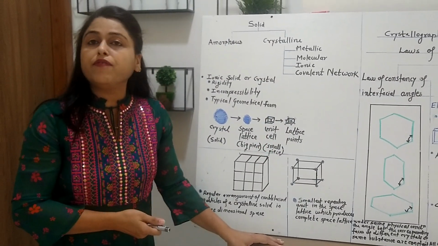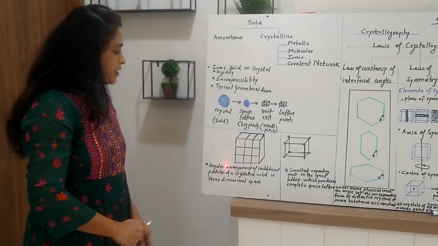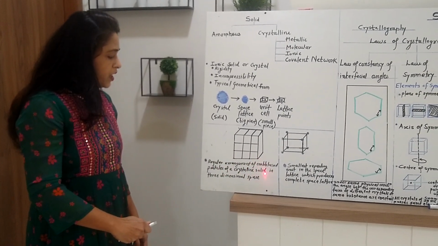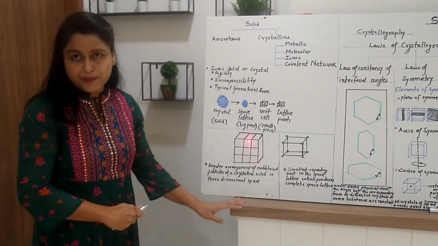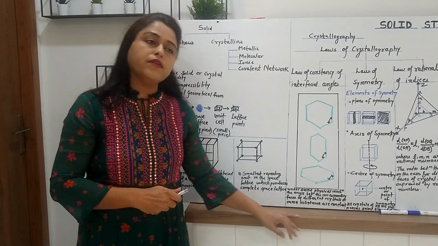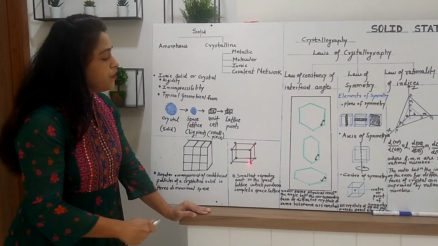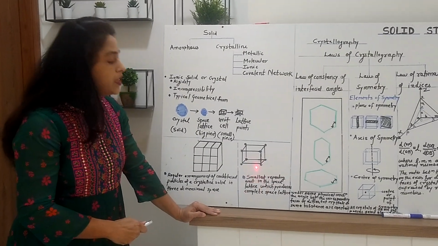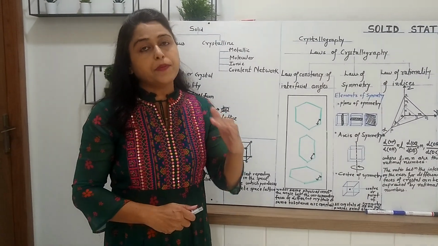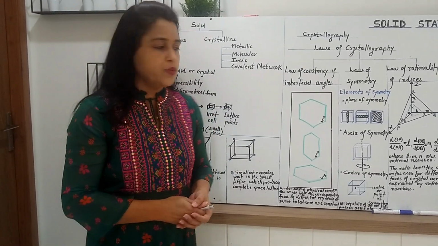Now, what is the exact definition of space lattice then? The exact definition of space lattice is regular arrangement of constituent particles of a crystalline solid in three-dimensional space. So, if we make the regular arrangement of unit cell in three-dimensional space, we will get the space lattice. Again, the exact definition of unit cell: unit cell is nothing but the smallest portion of the space lattice which can be repeated along three-dimensional axis to construct the space lattice. That is nothing but the unit cell.